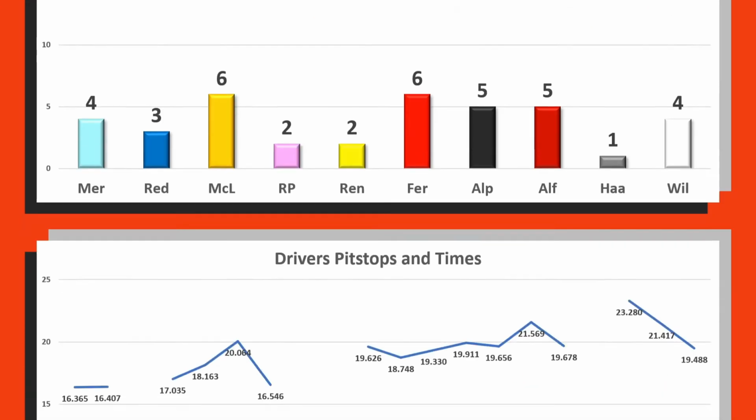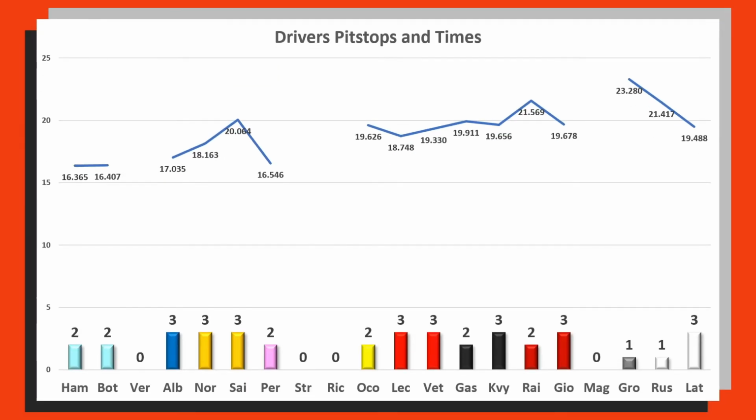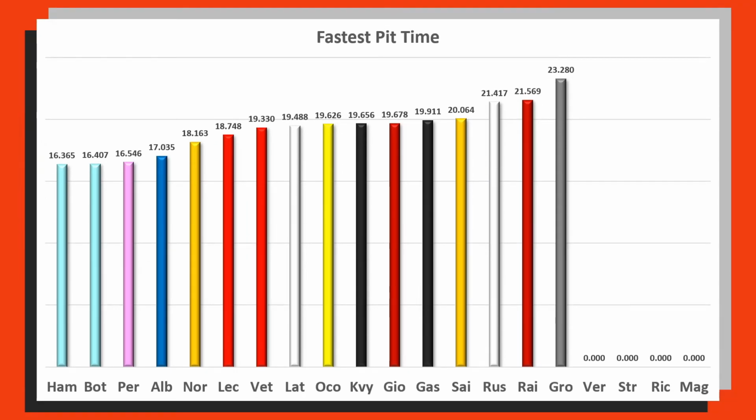but of course I can split this up into the drivers, and we can see that both Mercedes made 2 pit stops, both McLarens made 3, both Ferraris made 3, and it was again the 2 Mercedes who had the fastest pit stop time, only just, as Sergio Perez was a 10th behind Valtteri Bottas. And then from this graph, I can order them in a fastest pit stop time or something like that.